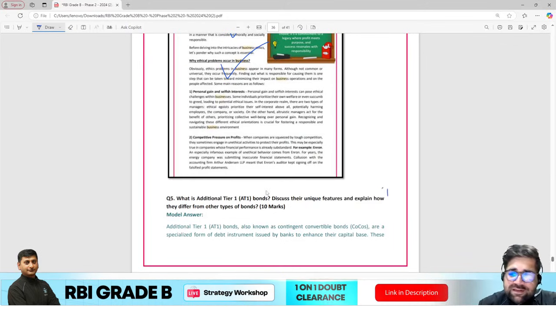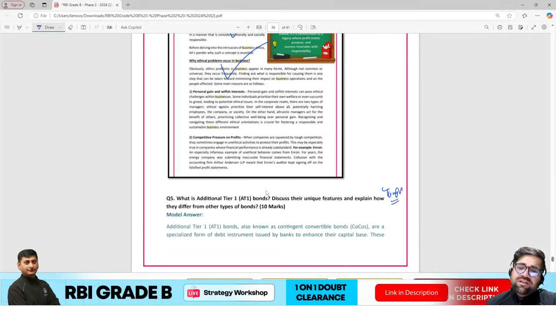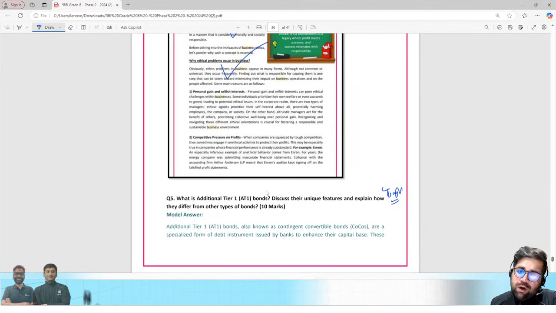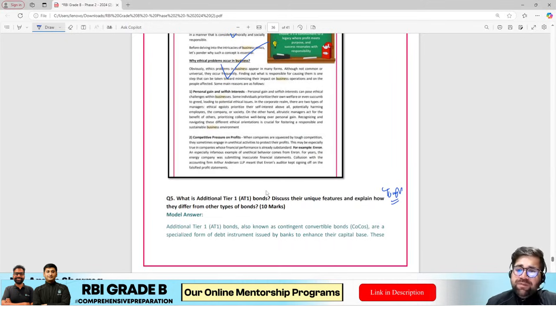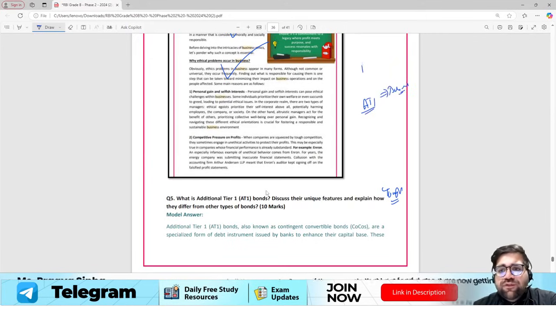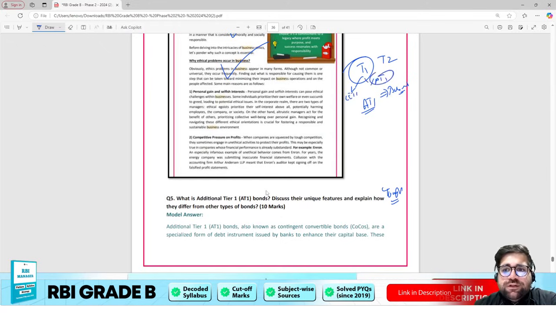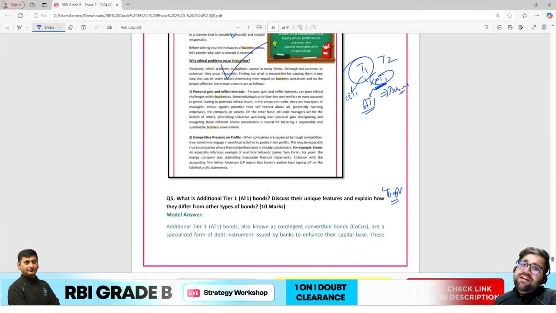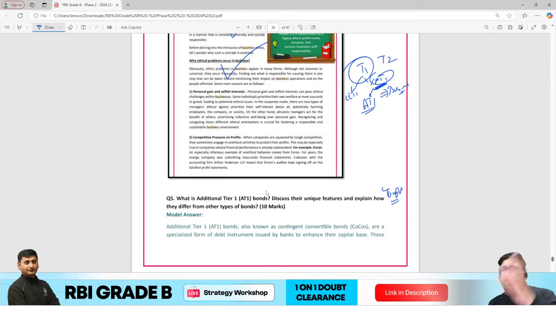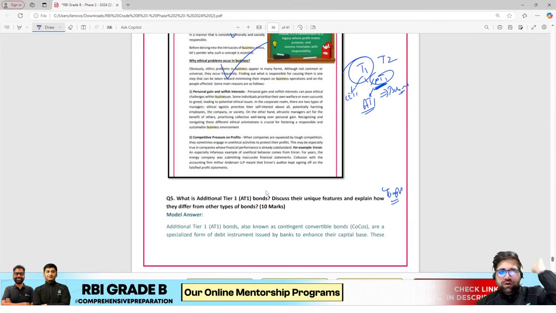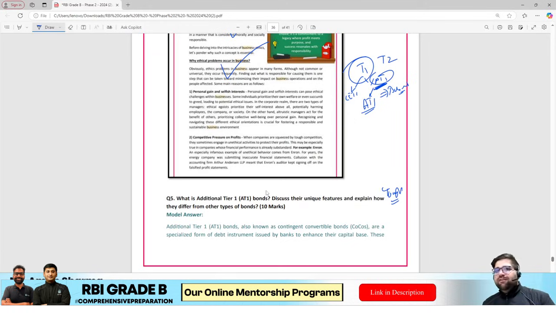Next question, which I think is tough. According to me, you have AT1 bonds. Discuss their unique features and explain how they differ from other types of bonds. Now, AT1 bonds, we all know this comes from the Basel norms only. In the Basel norms, you have Tier 1 and Tier 2 capital. Now, if you go into Tier 1, you have Common Equity Tier 1 and Additional Tier 1. So, if any company has to raise AT1 capital, they will have to issue AT1 bonds. So if you know all this stuff, then only you can answer this question on AT1 bonds. Otherwise this is totally a googly for you, or I would say, a bouncer for you.